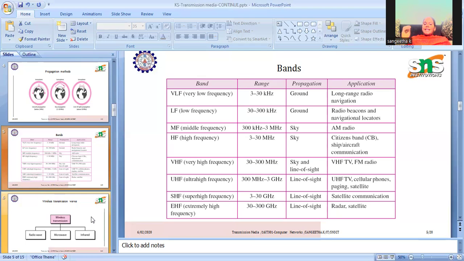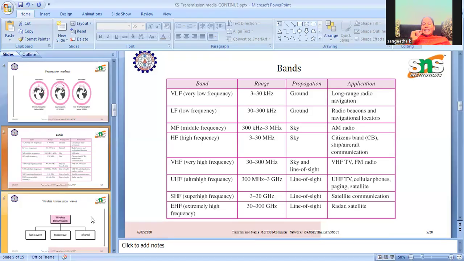And ultra high frequency, UHF, 300 megahertz to 3 gigahertz. It is line of sight propagation, mainly used for cellular phones, paging, and satellite communication. Super high frequency, SHF, 3 to 30 gigahertz, also uses line of sight propagation, mainly for satellite communication.